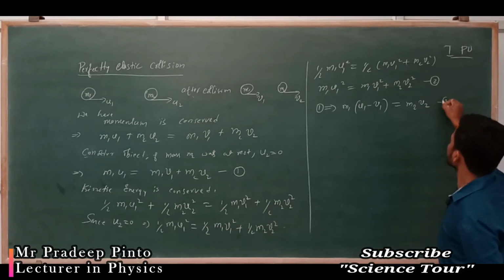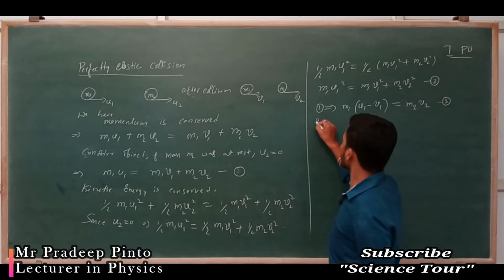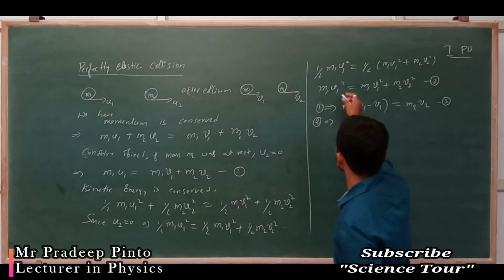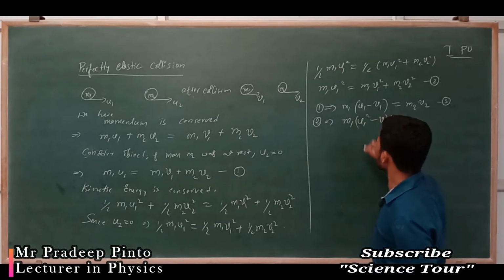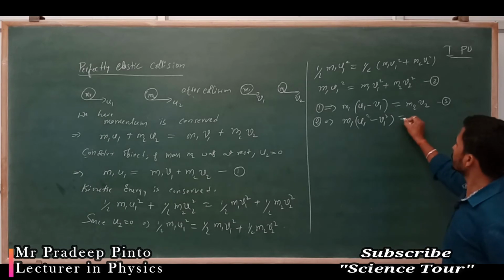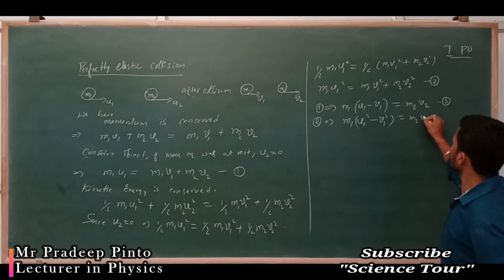This is equation 3. From equation 2, m1 is common, so m1 into u1 square minus v1 square is equal to m2 v2 square.